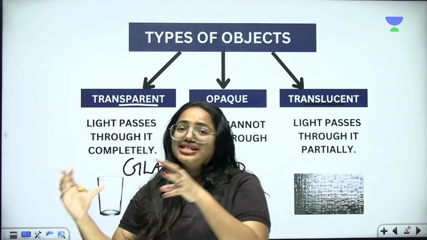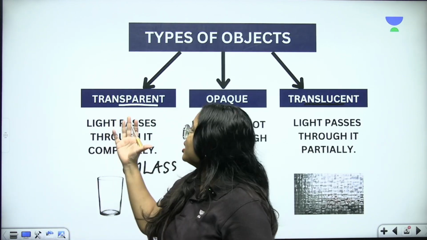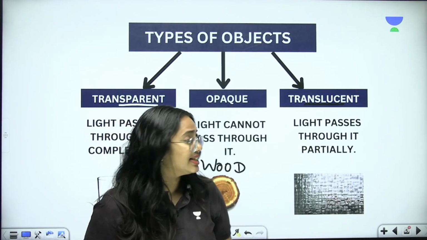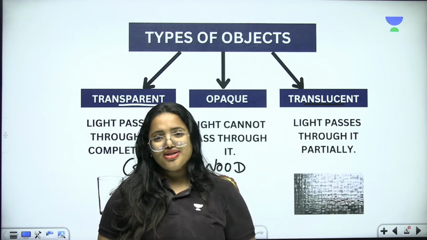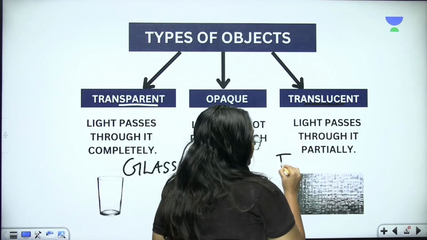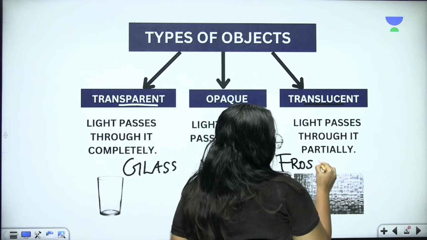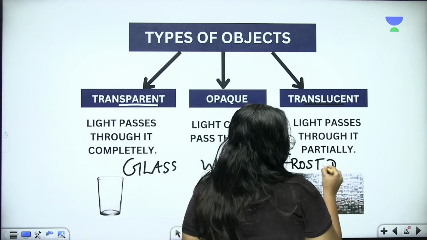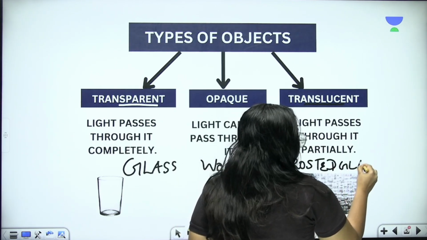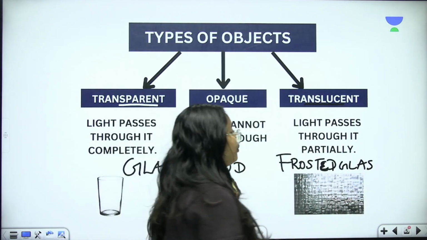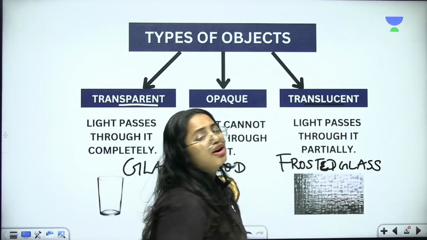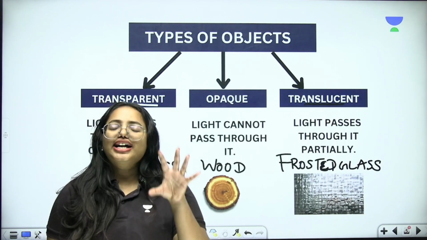So plain glass is an example of a transparent object, whereas frosted glass is an example of a translucent object. So now we have to write the example here. Frosted glass. Clear? Butter paper is also an example of a translucent object. Clear? So that's all about it.